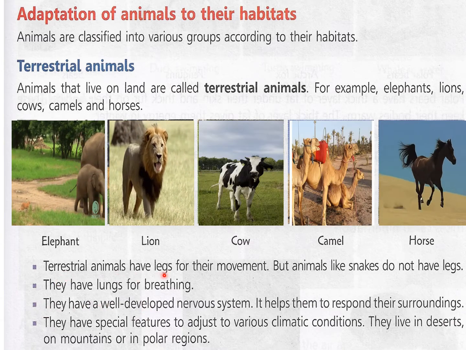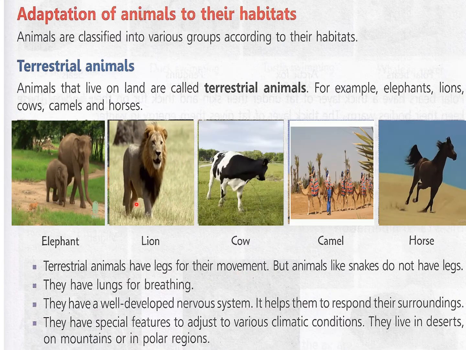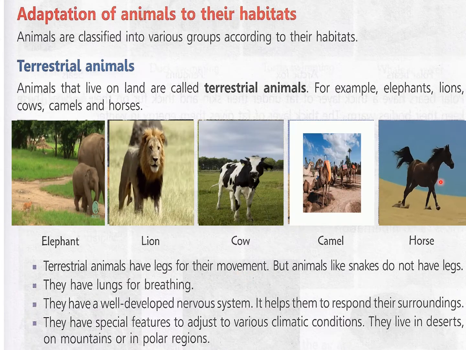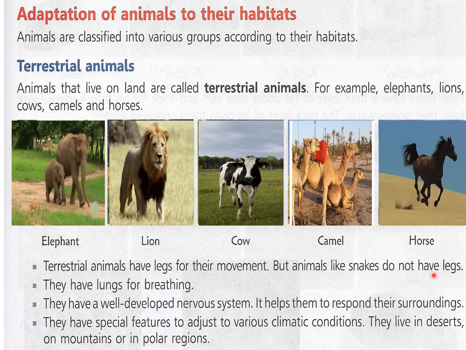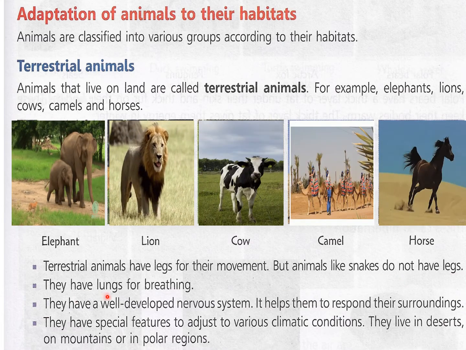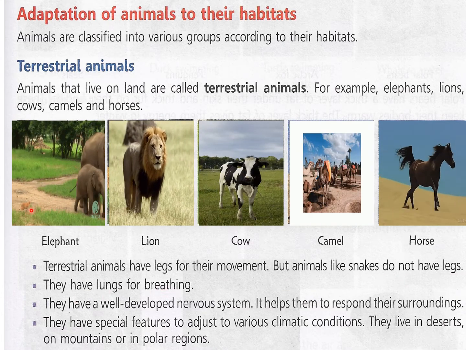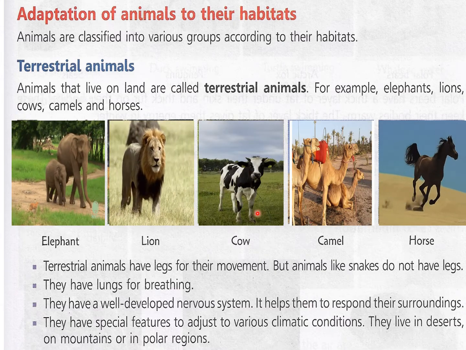Terrestrial animals have legs for their movement. You can see everybody is having legs. All these terrestrial animals have legs for moving. But animals like snakes do not have legs, but they are also terrestrial animals. They have lungs for breathing. Most of the terrestrial animals have lungs for breathing because they live on land.